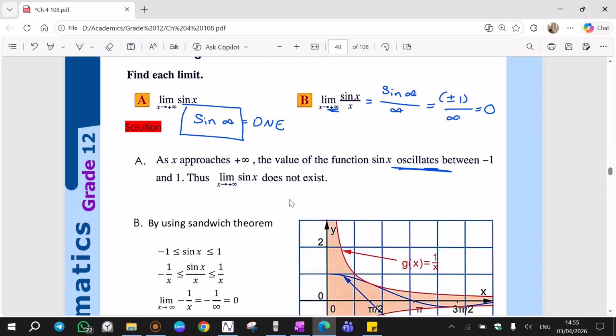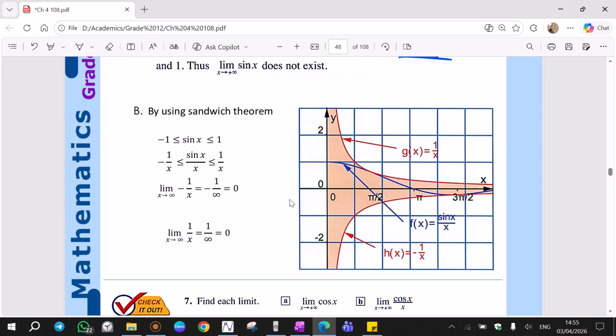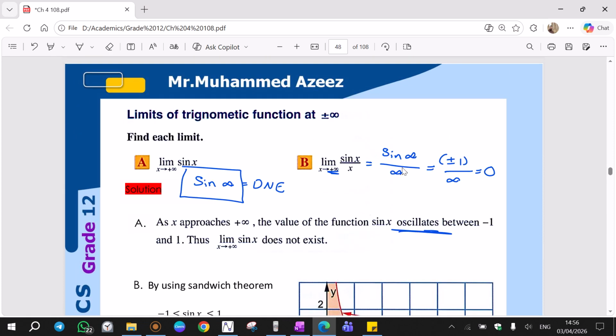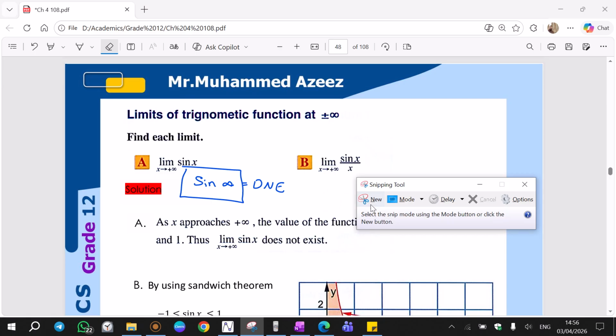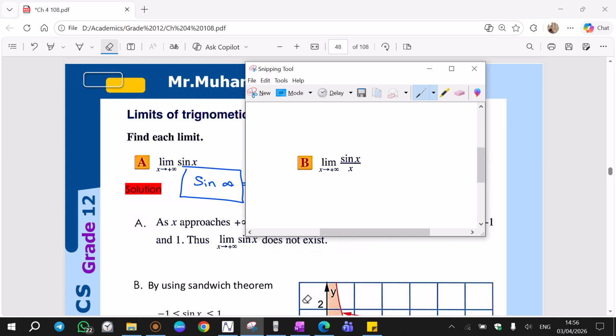We can also use the sandwich theorem. Sandwich theorem or squeeze theorem always works for limit x tends to infinity and the trigonometric functions, especially when sine and cosine are in calculations. Now let's do the same question, avoiding the fast way. By the way, this fast way works like a champ, it has no problem. Always sine infinity, cosine infinity, if they are in some other calculations, we can just consider them plus or minus 1. Now let's solve this limit using the sandwich theorem.